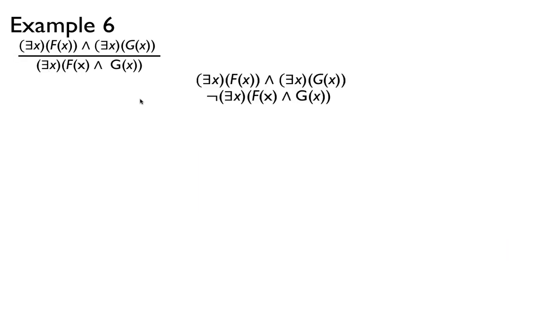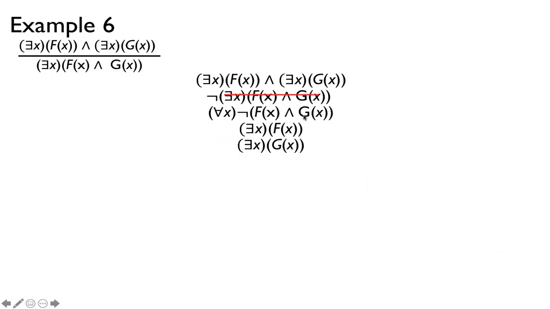Okay, here's another one. Again, here's the premise, here's the negation of the conclusion, and then we'll bring in the negation. So for all x, not f of x and g of x, cross it off. And then this is an and, so I can just write them on the same branch. This is a propositional rule, so I can cross that off.